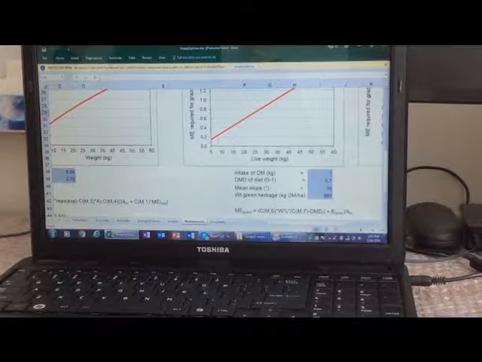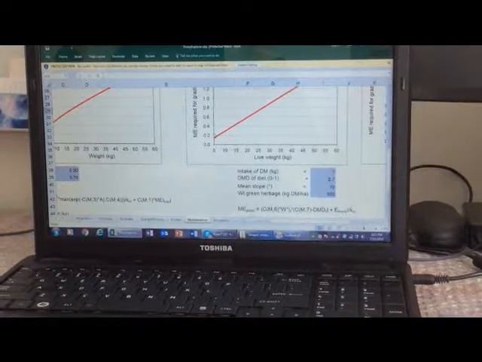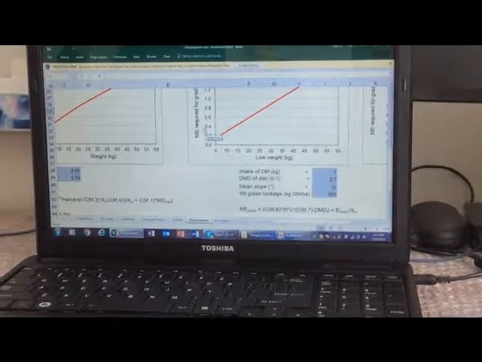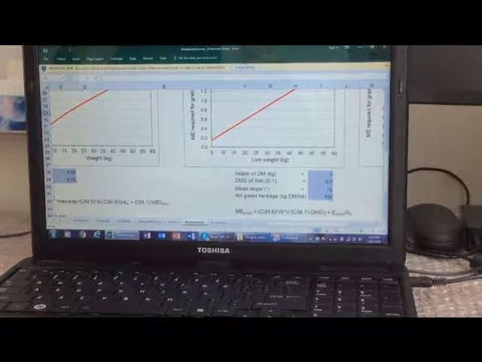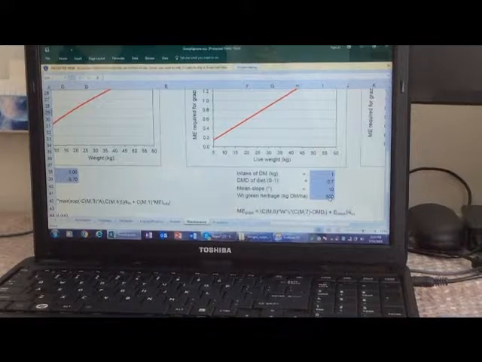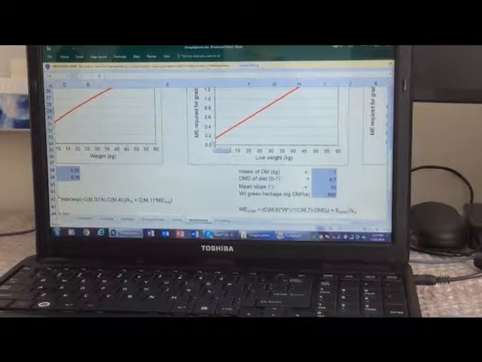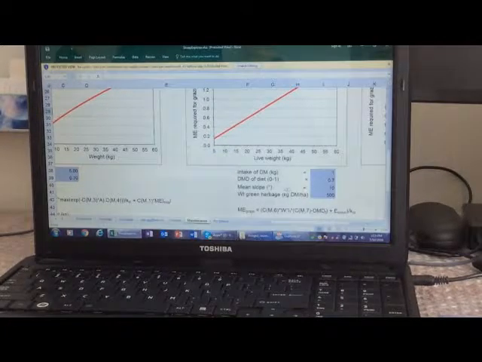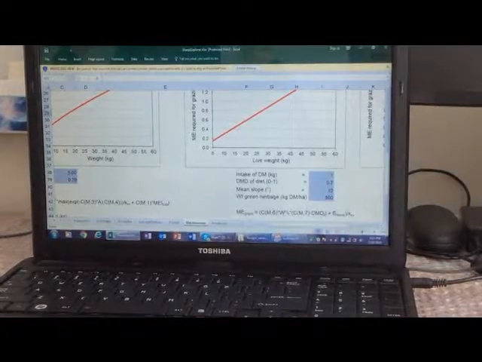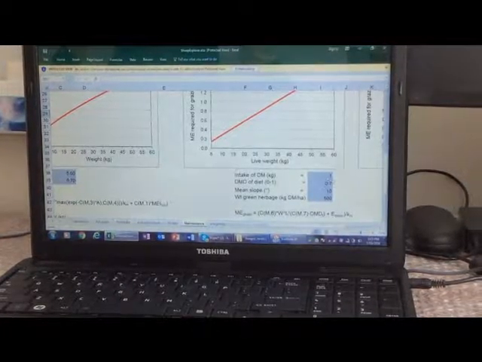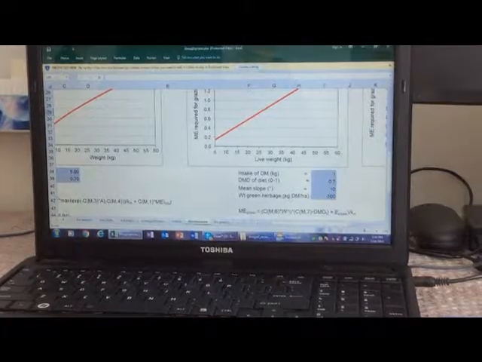But surprisingly, you can wonder why we have it very low. The reason why we have a low ME required here: look at the green herbage mass, kilograms, which is 500 kilograms dry matter per hectare. It's quite low, below the benchmark actually, because the benchmark is 600 kilograms dry matter of the green herbage. So these animals, even though the quality of the pasture is high, 70%, but the quantity, the